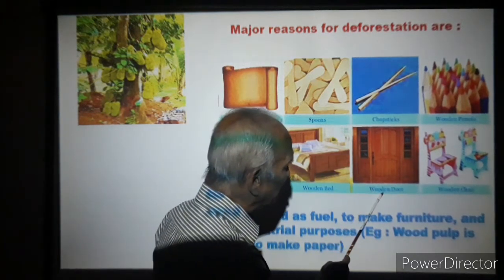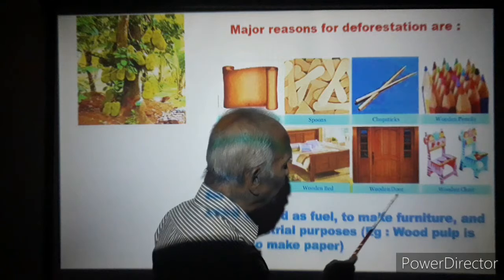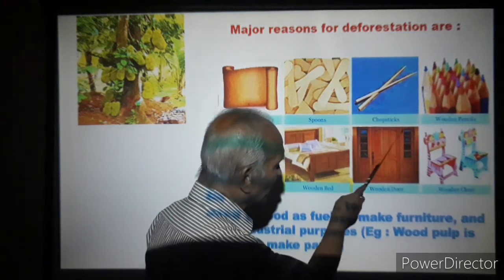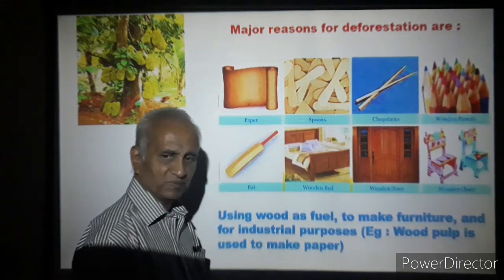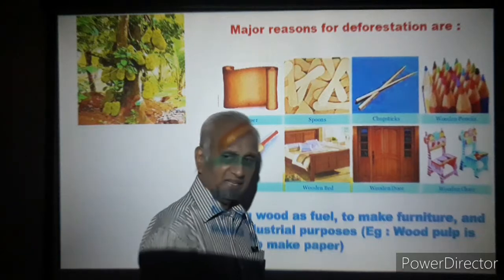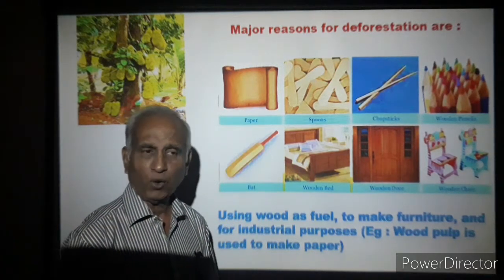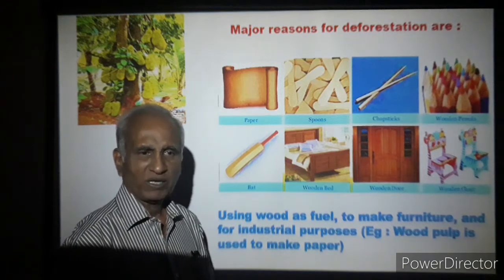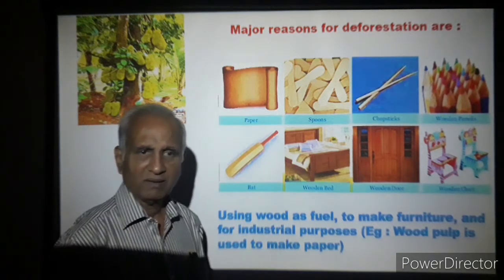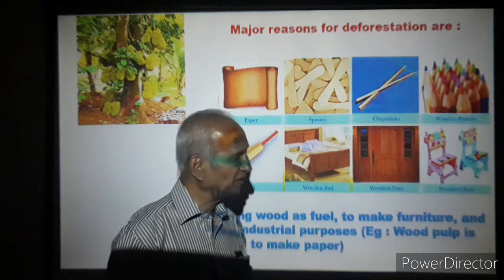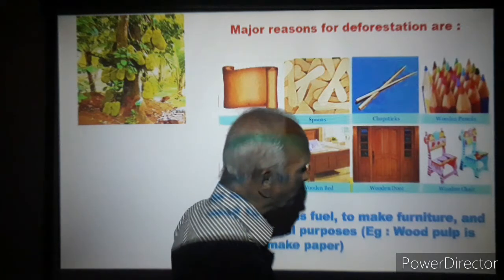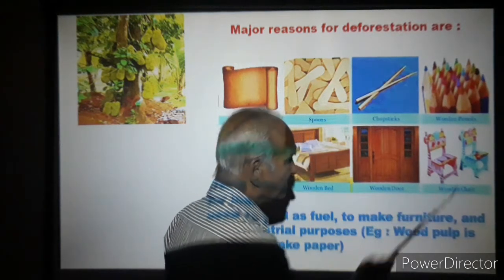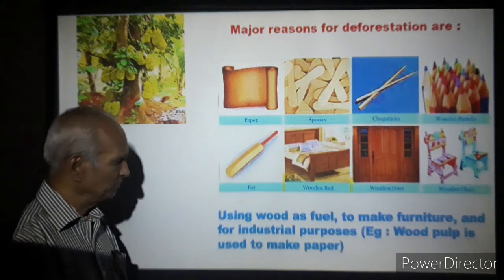Then here you have this wooden door, a beautiful wooden door. The wooden door is an outcome of a tree that has been felled and whatever craft work you have done. Then here you have wooden chairs. They all come from wood.